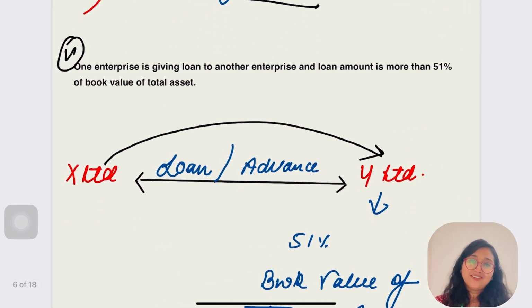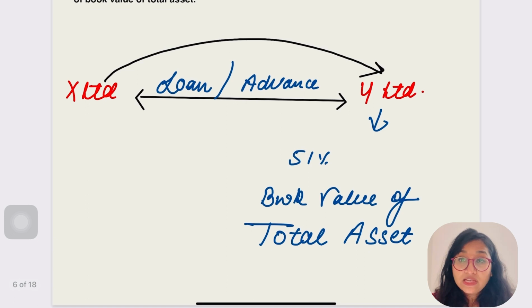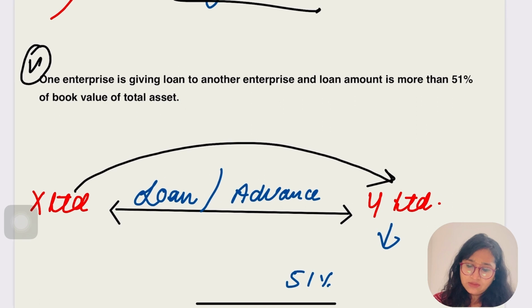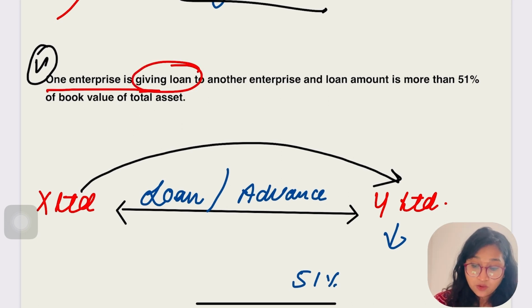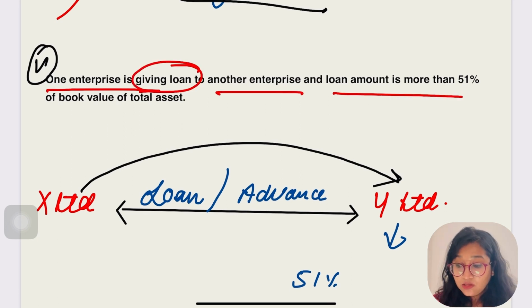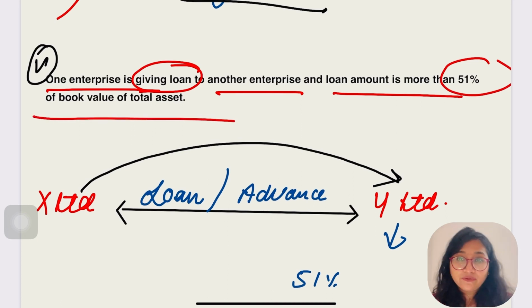Now comes the fifth condition, which says that one enterprise has given loan advances to another enterprise, and the loan amount given by that first party is more than 51% of the book value of total assets. Let's go for the definition first, then we'll move to the example. Here one enterprise is giving a loan to another enterprise and the loan amount is more than 51% of the book value of the total assets.